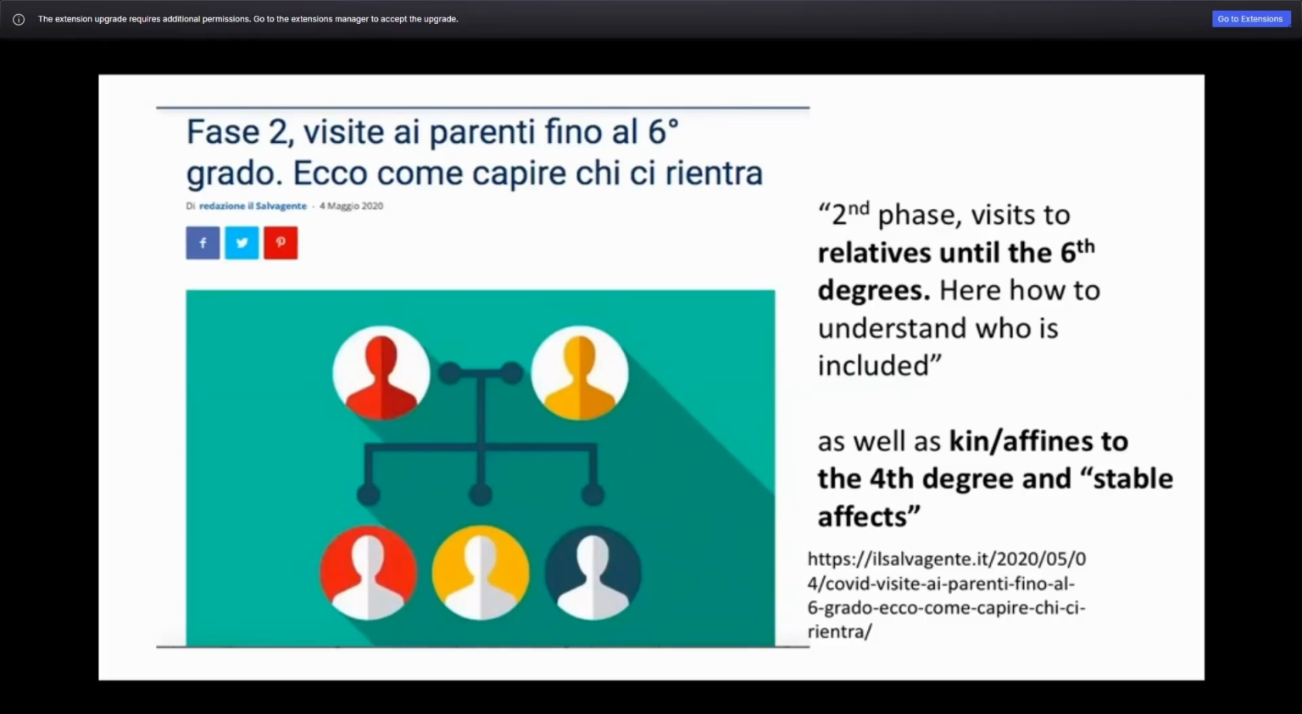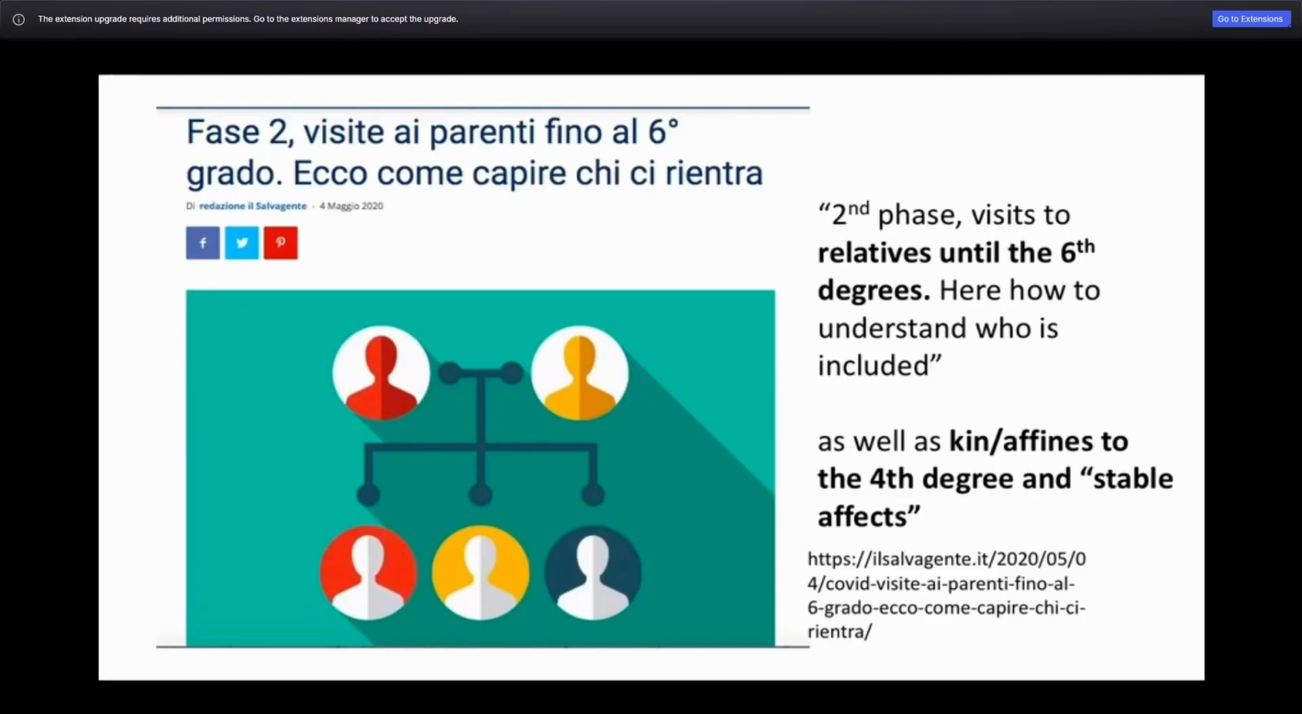So now think of a moment of your own lives, of your own relatives and relations. If this law was in effect here, who would you be able to visit and who could you not visit? Who is your relative to the 6th degree? Who are your kin or affines to the 4th degree? And who would be your stable affetti? Can you make a list of people you can have dinner with? Can you make a list of people who you cannot see at all and you have to avoid?